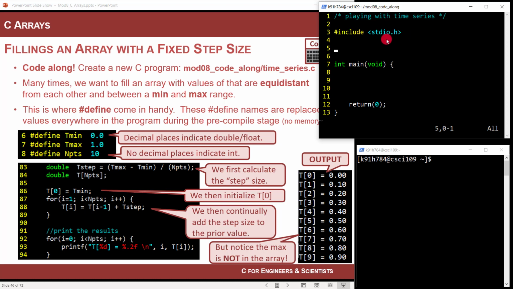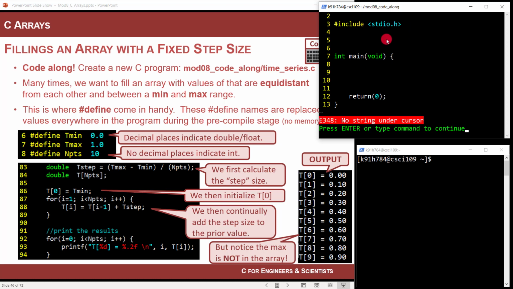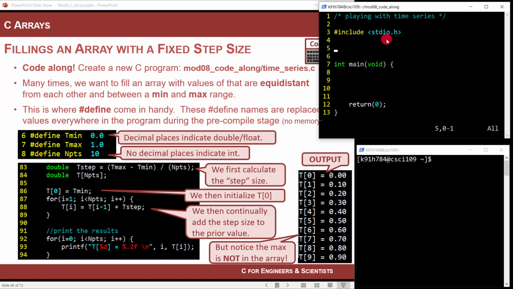But we can also do things called a macro. The syntax for it is pound define, and then you give it a name and a value. So I'm going to give this t min and 0.0. Now let's look at what I've done here. Remember, this is a preprocessor.